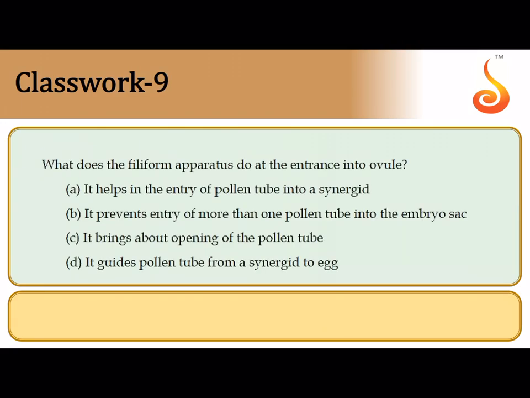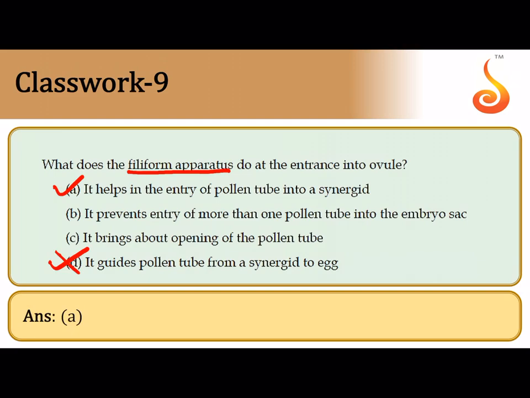The question 9 says filiform apparatus. All of you please remember filiform apparatus is the foldings which are found in the cell wall of the synergids. Their main function is to guide the pollen tube from the synergid to the egg. Sorry, it is not this, it is option A. It helps in the entry of the pollen tube into the synergid.